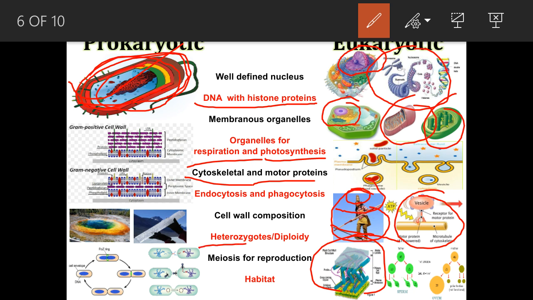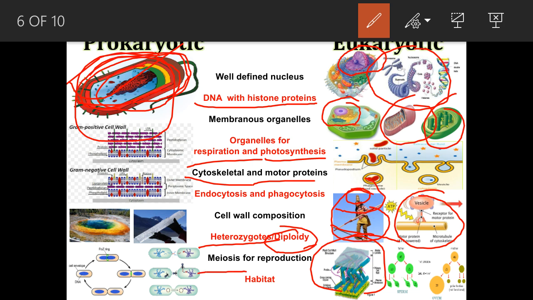Now come to heterozygosity and diploidy. Hetero means different chromosomal condition of zygote, because in case of eukaryotes, male and female contribute toward the development of zygote. So zygote has two different kinds of genetic material, and that two different kinds of genetic set makes it diploid in condition. Whereas in case of prokaryotes, there is no such condition. In prokaryotes, only one chromosome, that means only one DNA. Whereas in case of eukaryotes, there are a large number of DNA and ultimately large chromosomes.